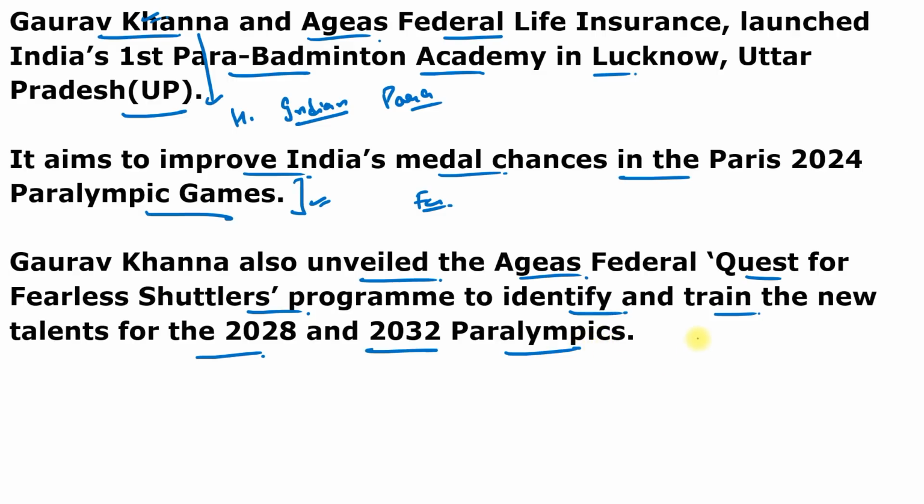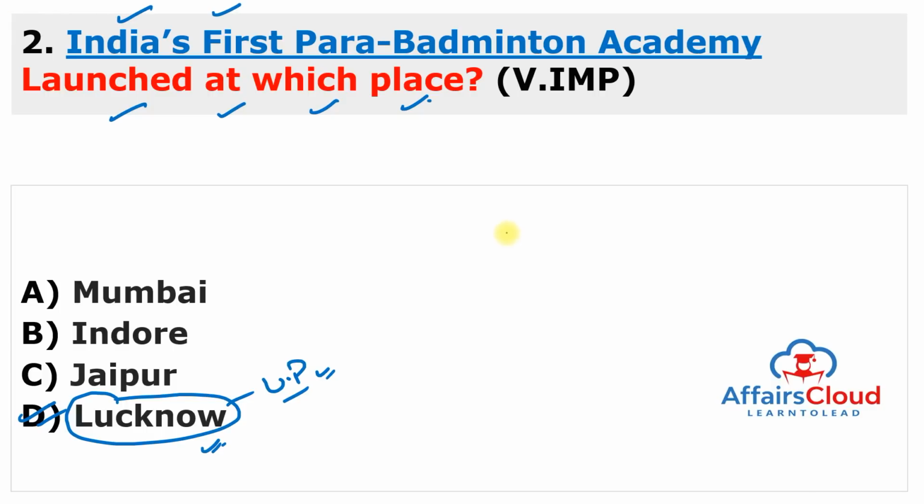This center consists of 4 courts: 2 with Badminton World Federation approved synthetic mats for standing athletes and 2 wooden courts for wheelchair athletes. So just remember the question again, same as in the slide. India's first para badminton academy launched in Lucknow in Uttar Pradesh.